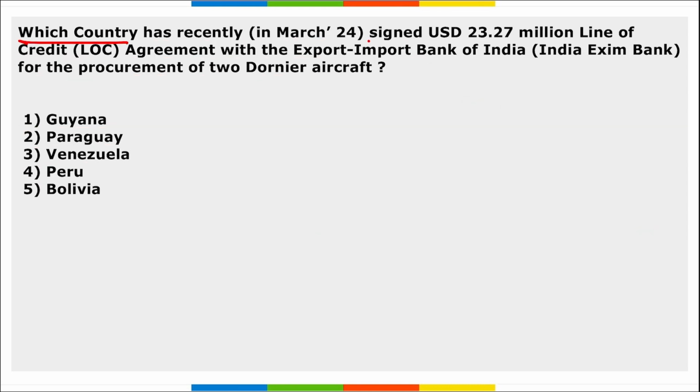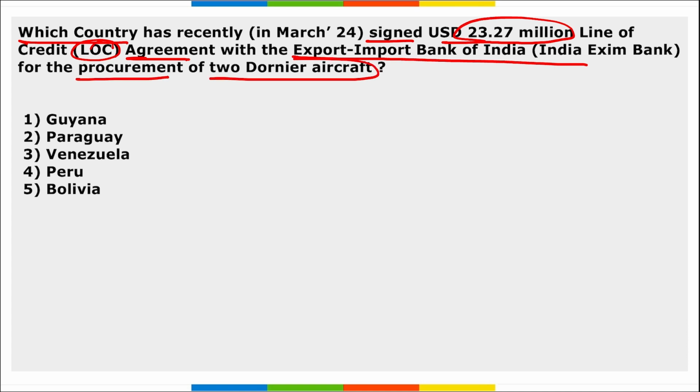Next, which country has recently signed a $23.27 million line of credit agreement with Exim Bank, that is Export Import Bank of India, for the procurement of 2 Dornier aircraft? See, Dornier 228 aircraft, this is the surveillance aircraft, and this was the aircraft that was gifted by the government of India to Nepal, right? So which is that country that has recently signed an agreement worth $23.27 million with Exim Bank for Dornier 228 aircraft? It is Guyana.